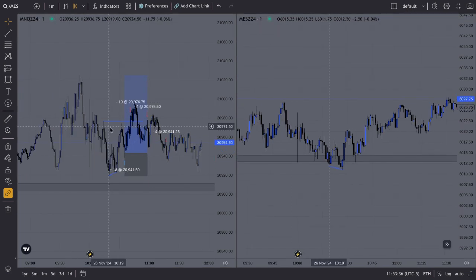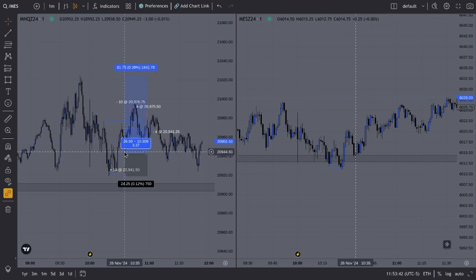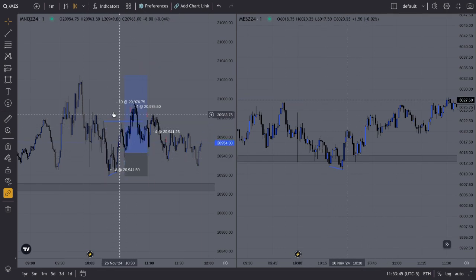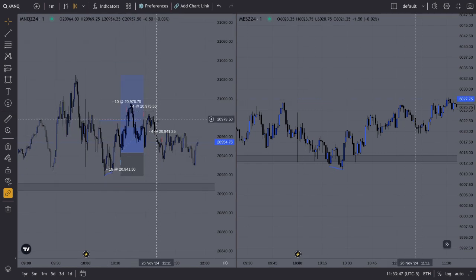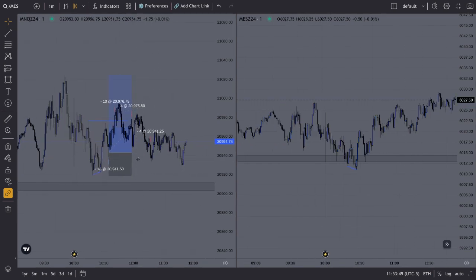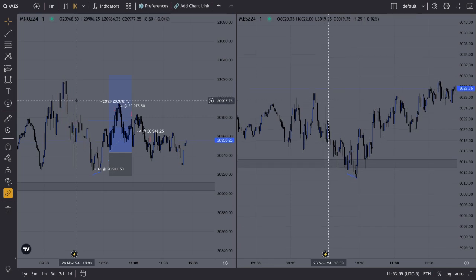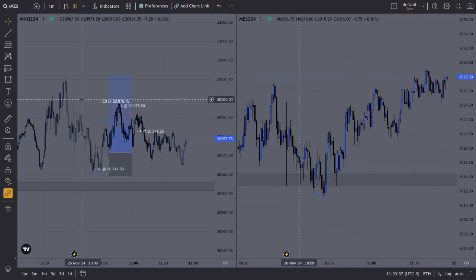This swing high right here was my first TP, my TP1. So price came down, tapped into the fair value gap, and went up. It hit my TP1. I took 10 off, and then I moved my stop to break even. My second TP was gonna be this data high right here, from the 10 o'clock news. But we got an SMT with ES.